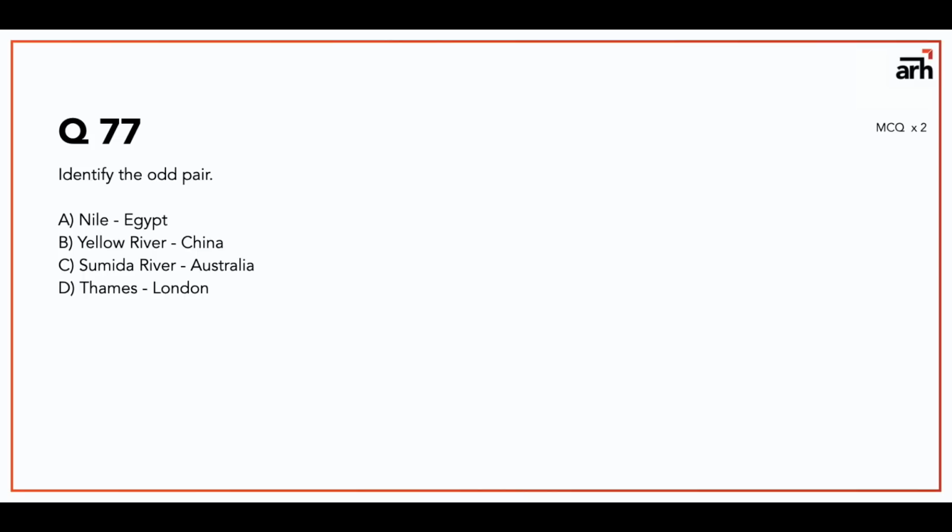Now identify the odd pair. So Nile, Egypt. So Nile River is in Egypt, that is true. Yellow River is in China, yes, that's also true. Sumida River is in Australia, no, that's wrong. Sumida River is in Japan, and Thames River is in London, that is true. So the incorrect pair or odd pair is Sumida River, Australia.